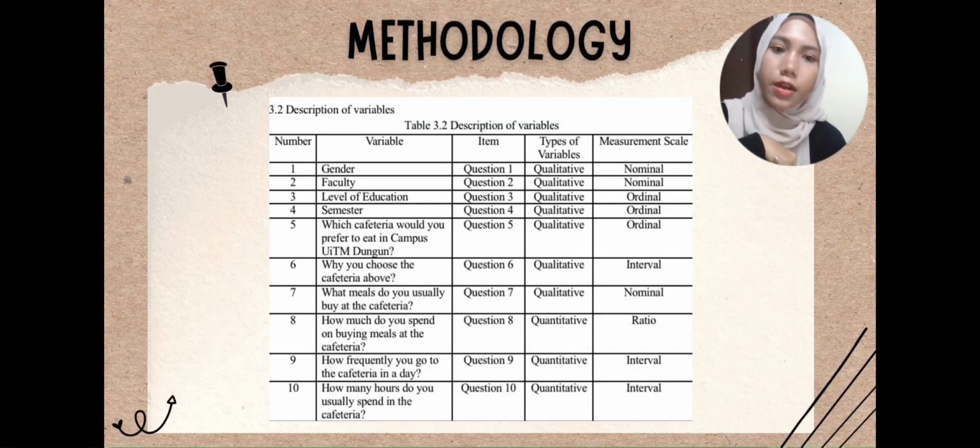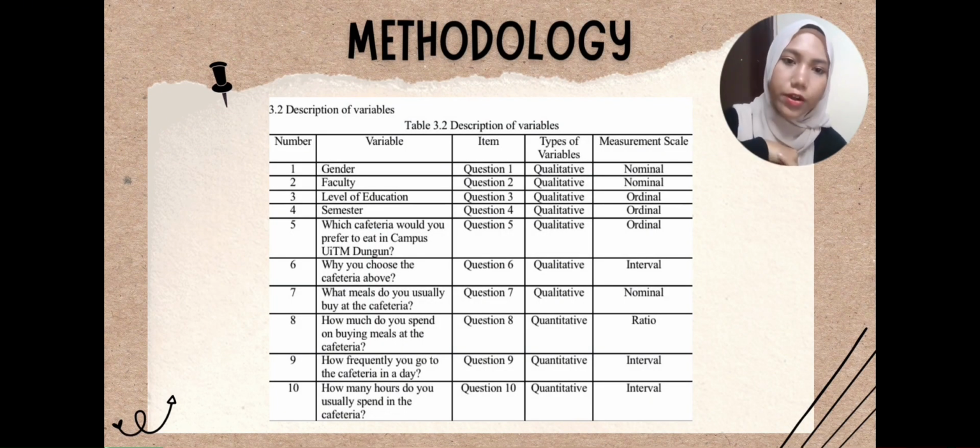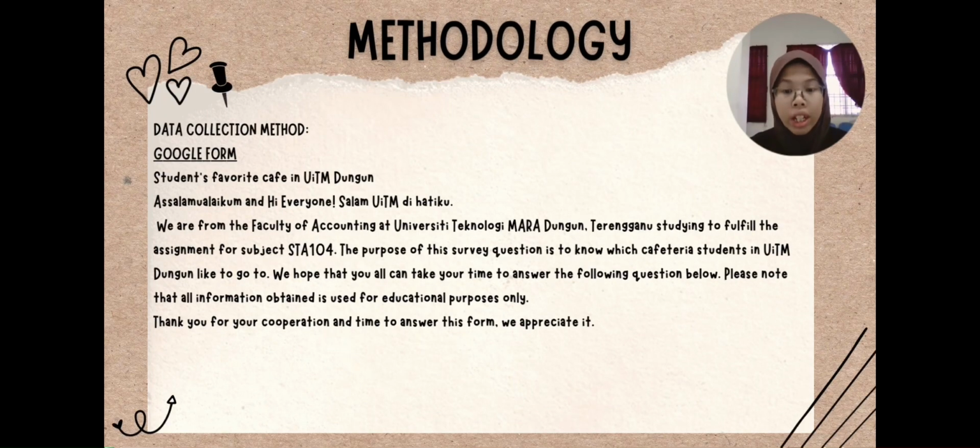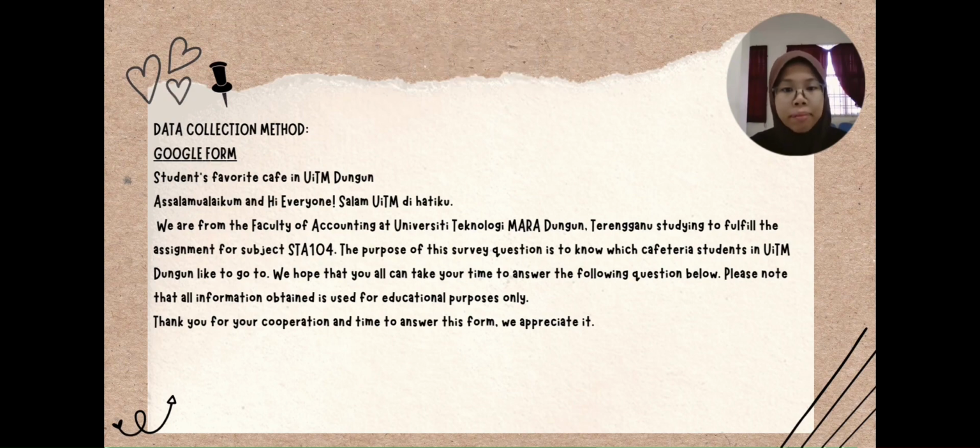As we can see here at table 3.2, description of variables, 7 out of 10 questions from our online questionnaire use a qualitative type of variable and the other 3 are a quantitative type of variable. The measurement scales that we use are 3 nominal, 3 ordinal, 3 interval, and 1 ratio. In the data collection method, we decided to use an internet survey. We use the Google Form application because, first, it is very convenient and this platform also makes it easier for respondents to fill out the survey.